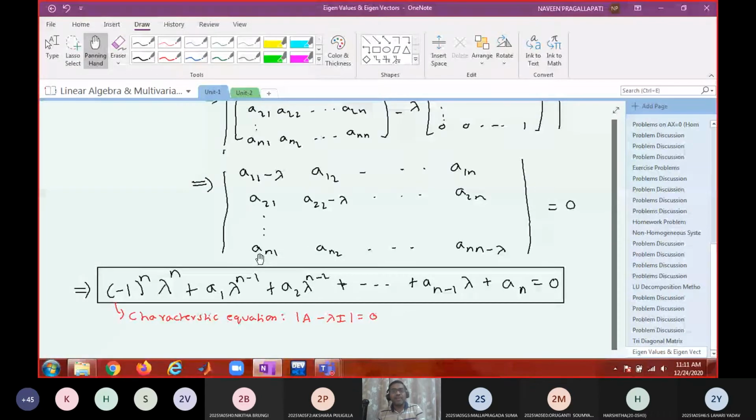So with 4, 5, 6, there are infinite solutions corresponding to 4, infinite solutions corresponding to 5, and infinite solutions corresponding to 6, so altogether also infinite. And the roots may be 4, 4, 5. That means two eigenvalues are the same, and one eigenvalue is distinct. How many systems of linear equations do you have to solve?